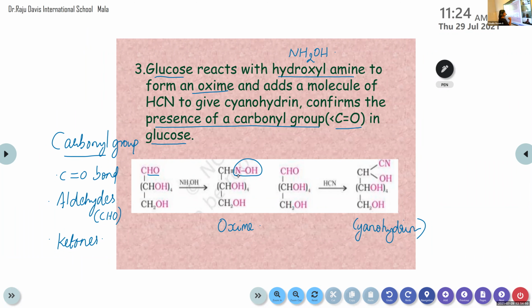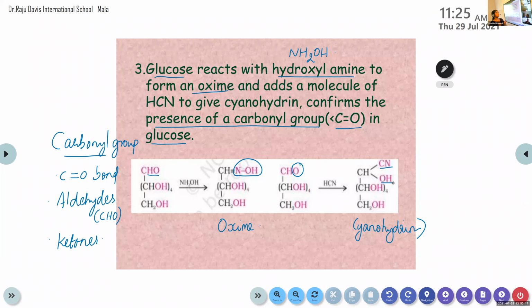And in the second chemical reaction, it reacts with hydrogen cyanide, HCN. So the oxygen is removed and CN and OH, two groups, are added. If only a carbonyl group is there, these products are obtained. In this way, they are able to confirm the presence of a carbonyl group in glucose.